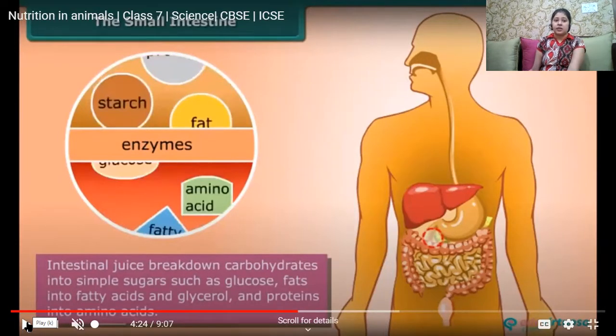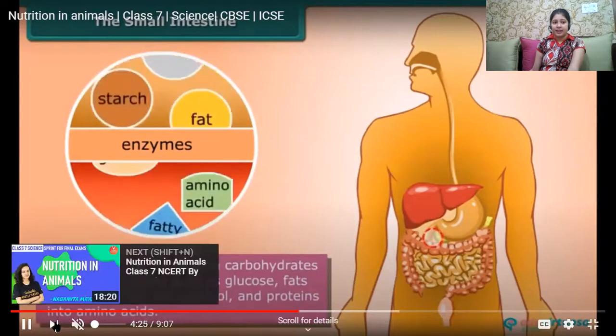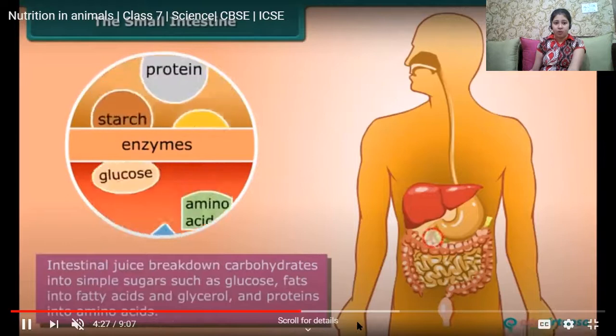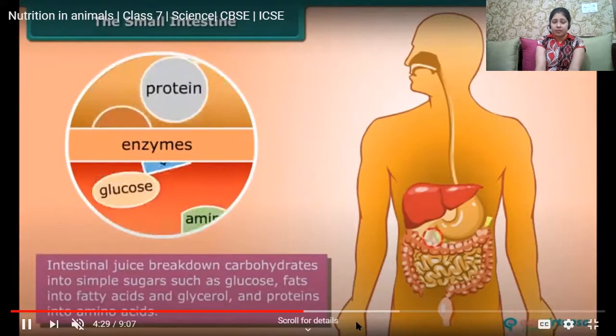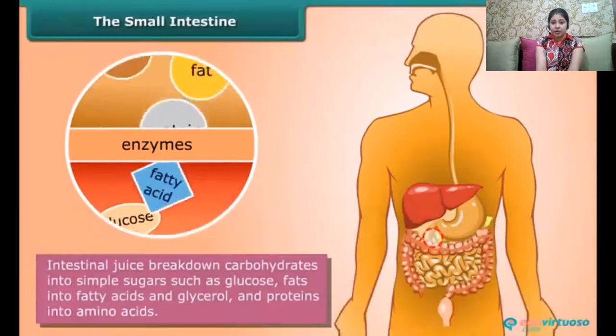The glucose, fatty acids, glycerol, and amino acids are smaller molecules which can enter the bloodstream. Finally, in the small intestine, all these smaller molecules are absorbed from the food.